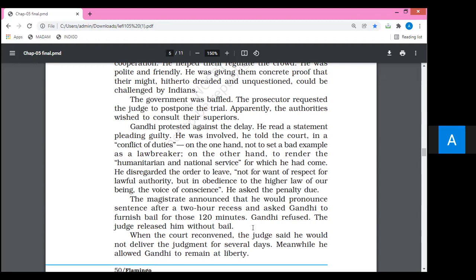Meanwhile, he allowed Gandhiji to remain at liberty, and during that time, till the final decision about the sentence, Gandhiji was permitted to be free. I think it is very clear, there is no doubt in that.